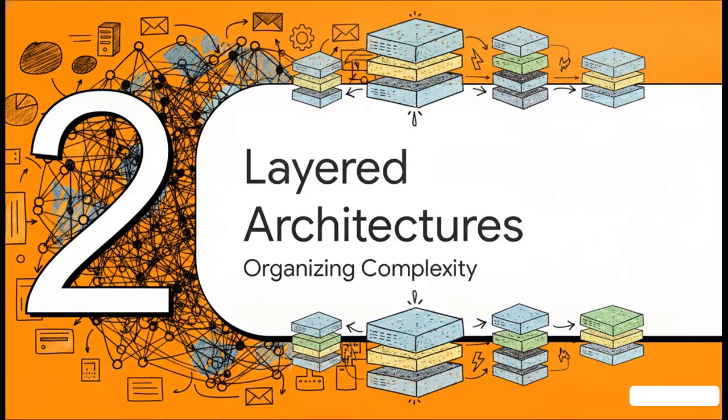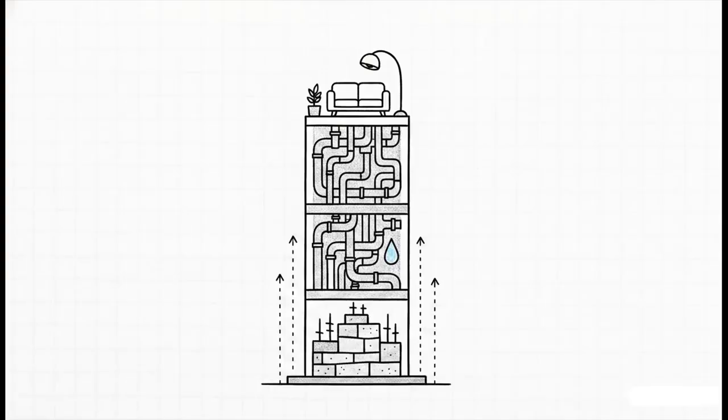Section 2, layered network architectures. As networks exploded from simple one-to-one connections to global webs, engineers desperately needed a way to organize all these protocols without breaking the entire system. Which brings us to a huge foundational concept in computer science, cutting through overwhelming complexity using layered architecture.